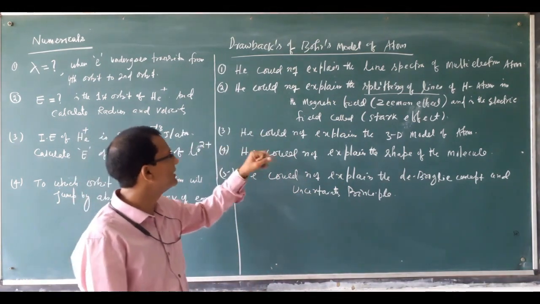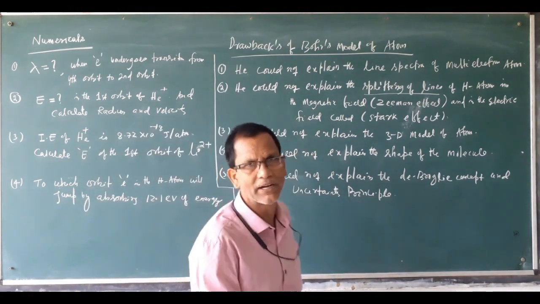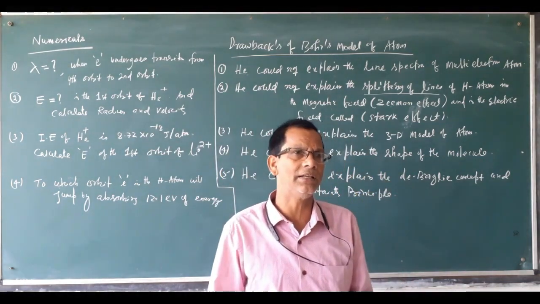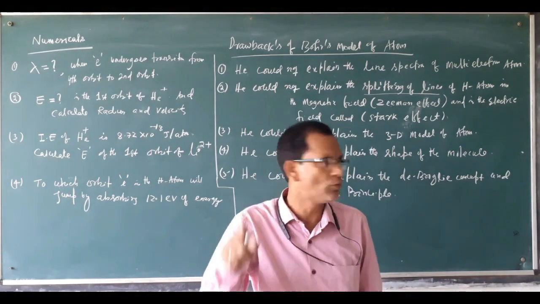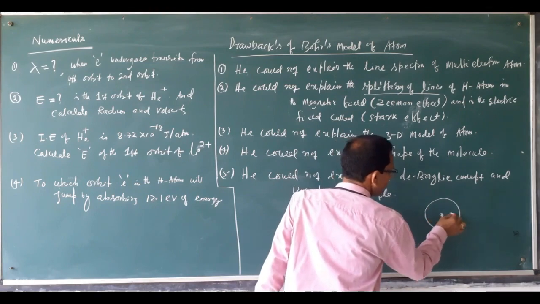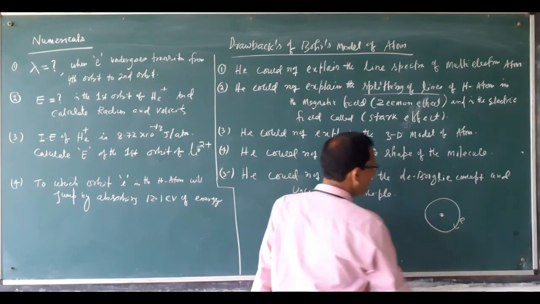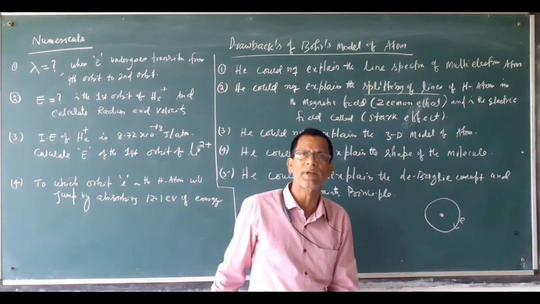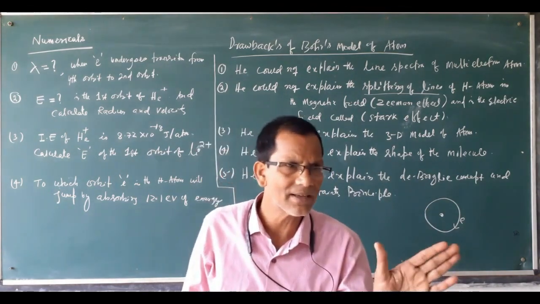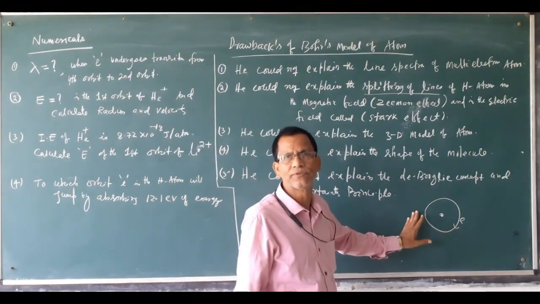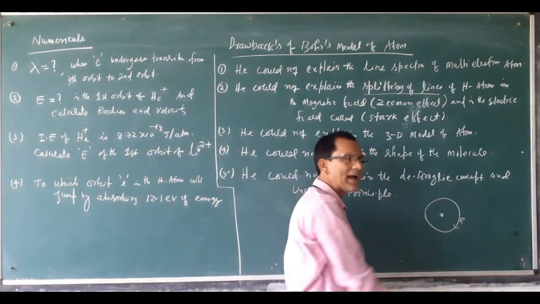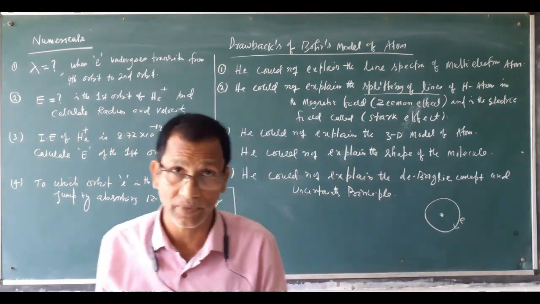The third drawback is he could not explain the 3D model of the atom, because he said that electrons revolve around the nucleus in a circular path. This is the nucleus, and the electron is revolving in a circular path. Circular path means planar. His idea was the planar concept of revolution of the electron, that each orbit is a planar shape.